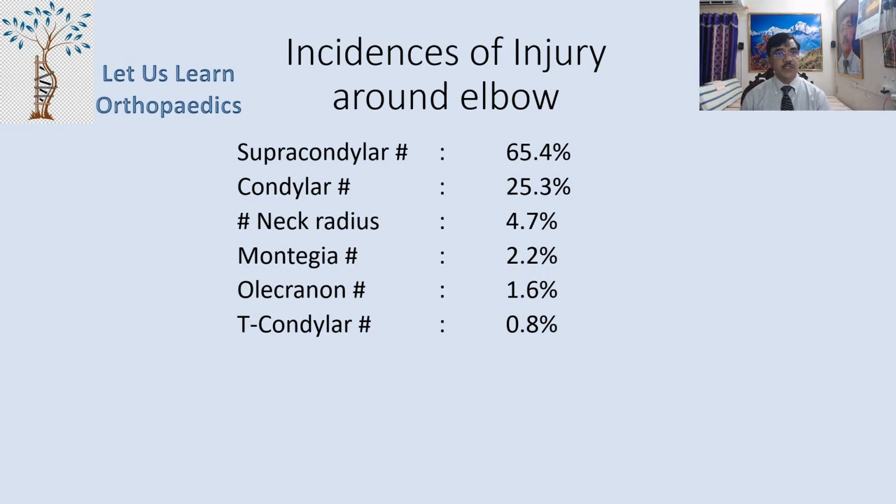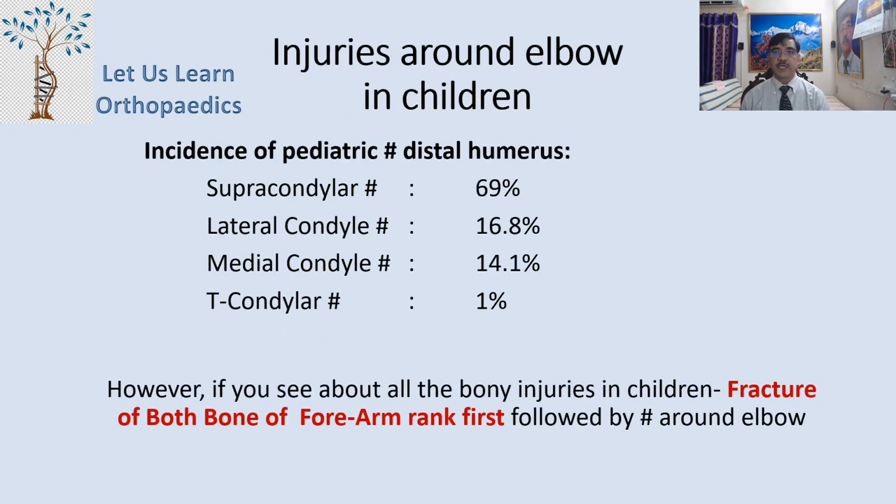If you look at the incidence of injury around the elbow, what we find is the supracondylar fractures are almost 65.4%. Condylar fractures account for 25.3%. Fracture neck of the radius 4.7%. Monteggia fractures 2.2%, olecranon fractures 1.6%, and T condylar fractures 0.8%. However, if you see all the bony injuries in children, fracture of both bone forearm ranks first, followed by fractures around the elbow.